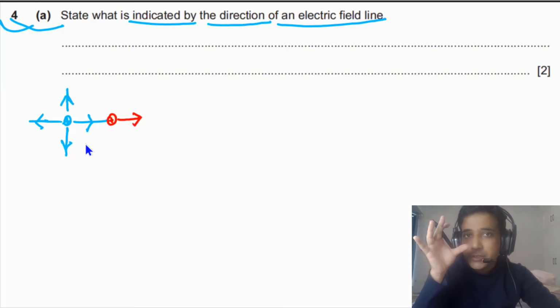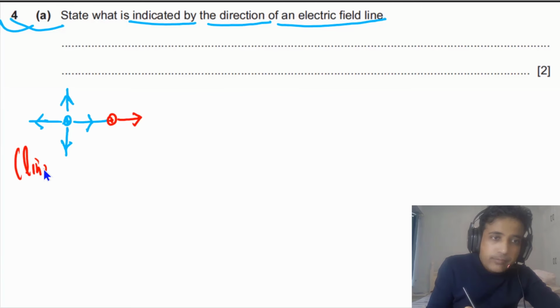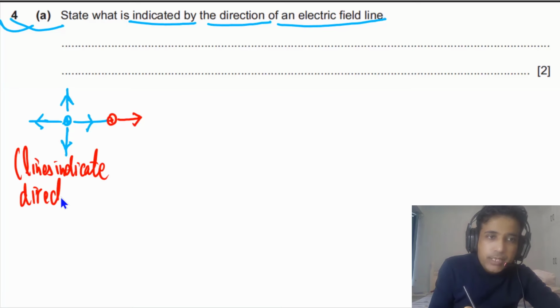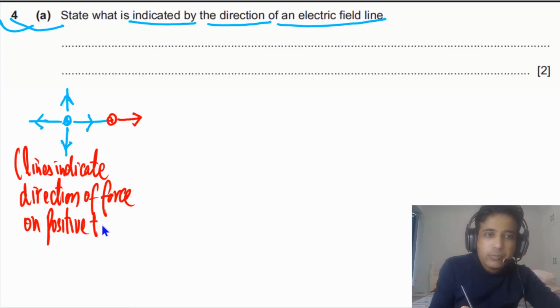So simply we can say lines indicate the direction of force on a positive test charge. Test charge we always take positive by convention.